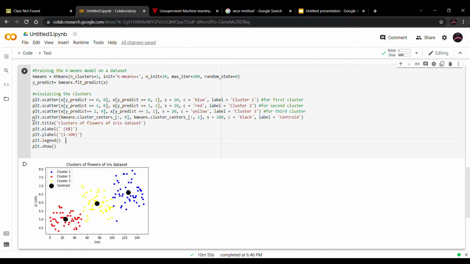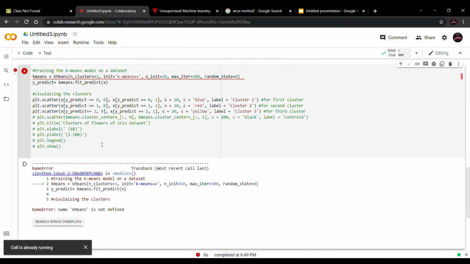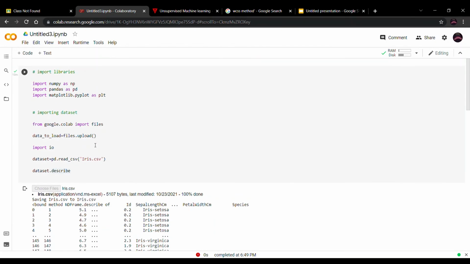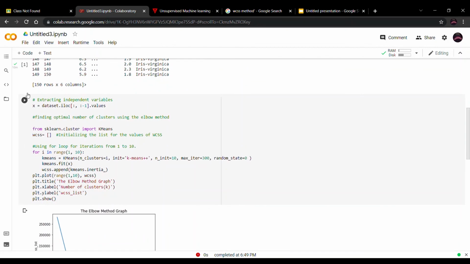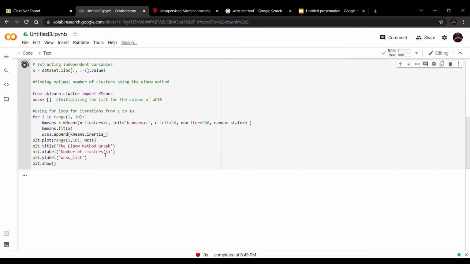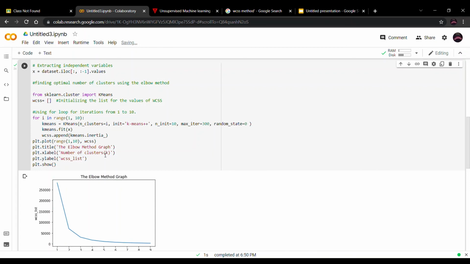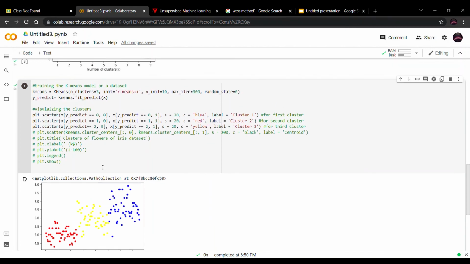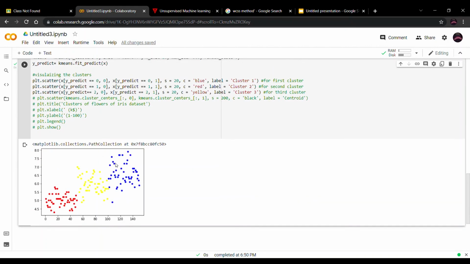So we will comment this out and run again so you can understand. I will comment all this out and again run this. So only the output, okay, here an error is coming. I will reload and run again. Okay, finally I will run that. So here we get the final output of three clusters: one is red, blue and yellow in color.